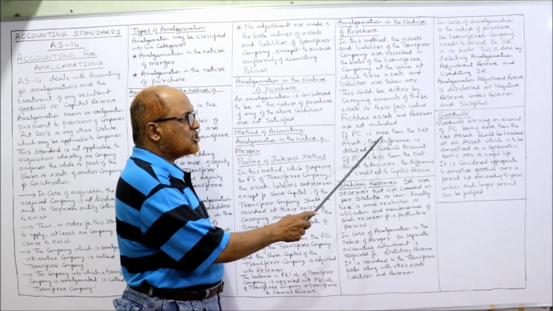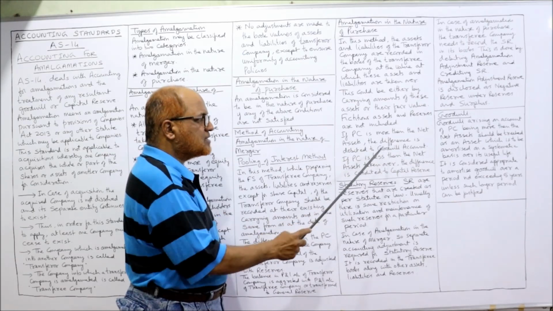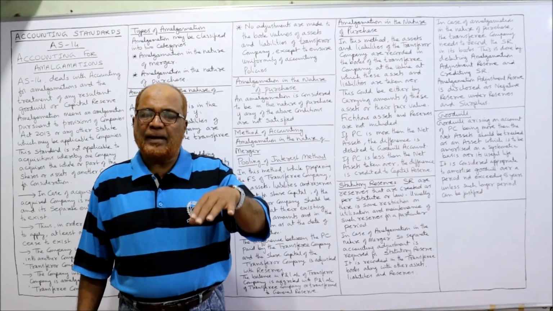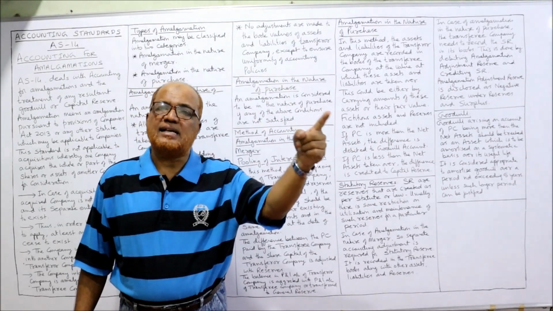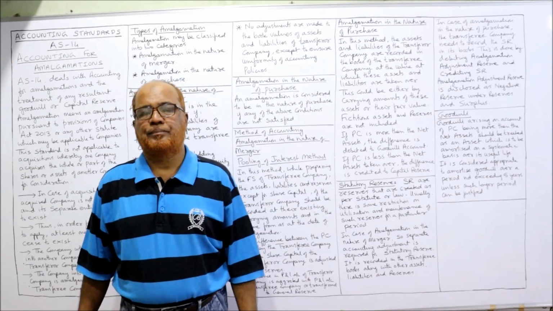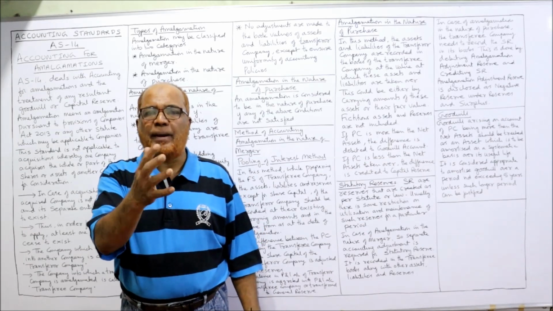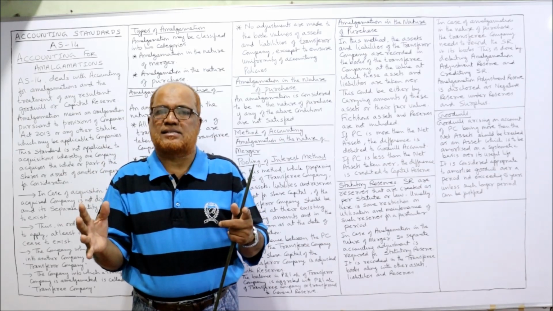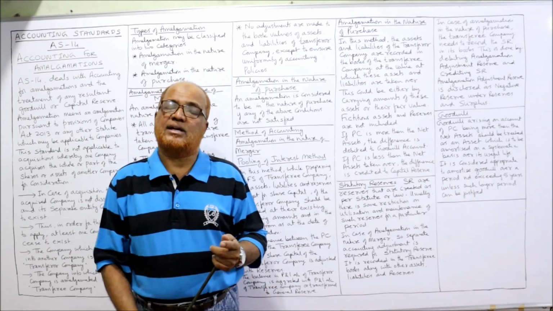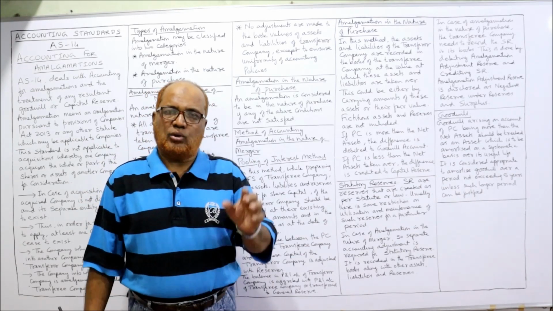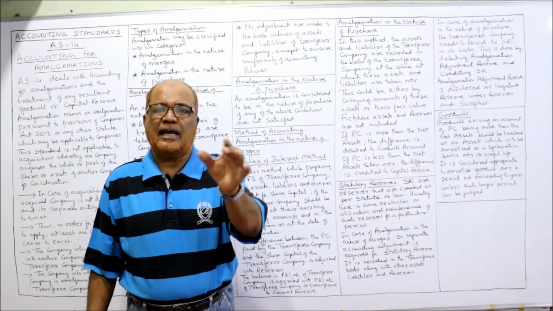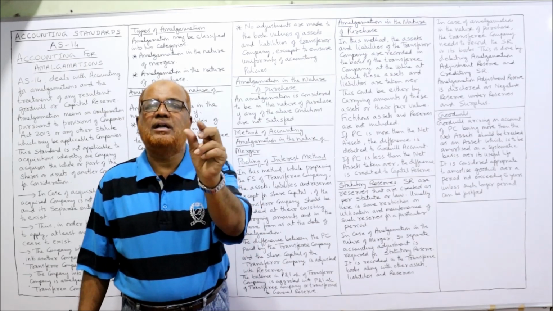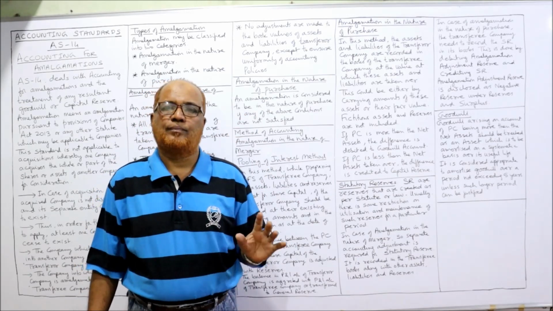If purchase consideration is more than the net assets, the difference is debited to goodwill account. Now we compare the purchase consideration with the net assets of the transferor company. The purchase consideration paid by ABC company is 10 lakh and the net assets of XYZ company are 8 lakh. So 10 lakh rupees is the purchase consideration, 8 lakh rupees are the net assets. The difference of 2 lakh rupees will be debited to goodwill account.